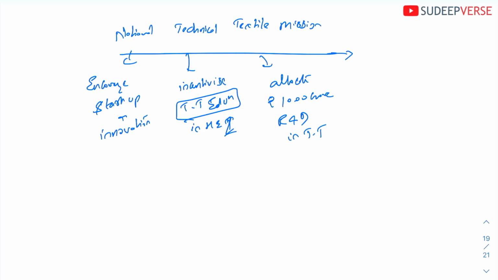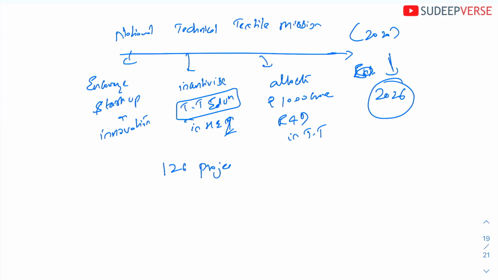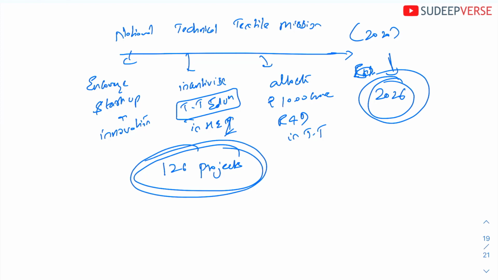Okay, and the last is it also has been extended. This started in 2020, and this has now been extended up to 2026. To give you an update, 126 projects have been approved under this mission. So it is extended up to 2026 and 126 projects have been approved. So this is the current status of the National Technical Textile Mission.